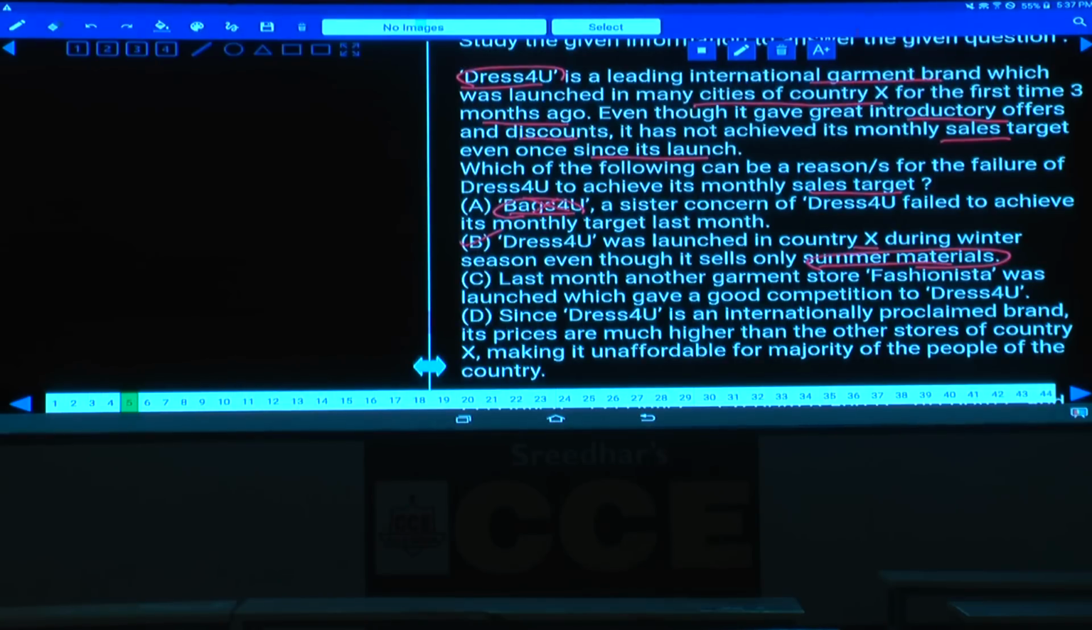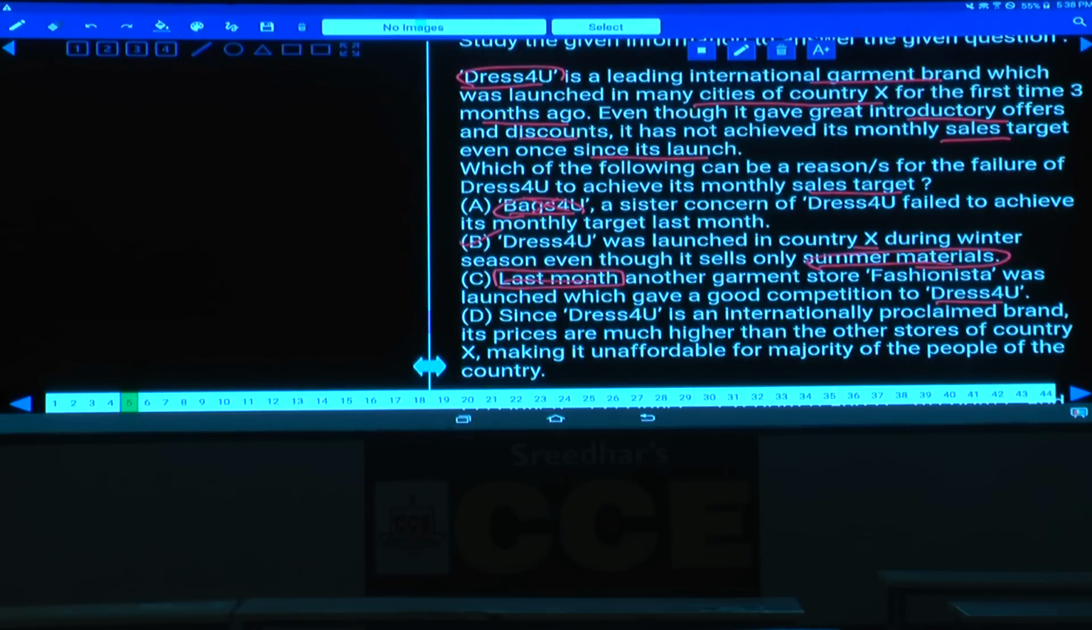Next one, last month another garment store, Fashionista, was launched which gave a good competition to Dress for You. Now this could be one of the reasons, but here it talks about last month. What happened in the previous 2 months? In the previous 2 months also they could not reach even a single time. In the last 3 months they never reached it, but only last month did this competition come. But in the previous 2 months also they could not reach, and this cannot be the reason.